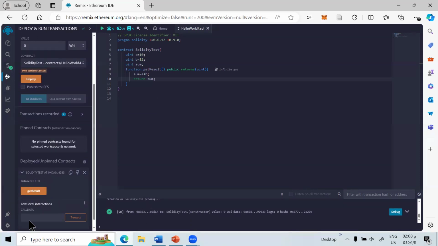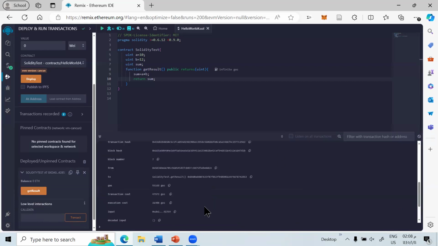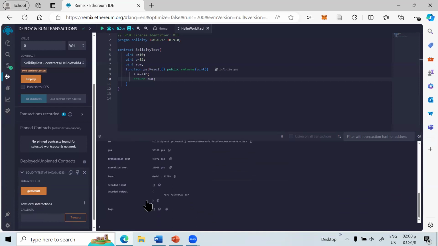And for the output, click on the dropdown on the console. We call getResult. Then we go here and we can see the output here. Decoded output is 22. The sum of variables a and b is 22. So this is the output here.